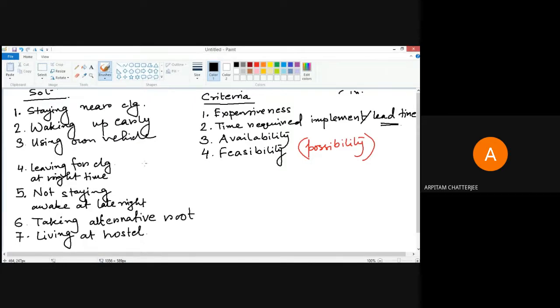So now what you have to do, you have to rank these criteria. Okay. So what do you think? Now this will vary. Again I'm telling you, this cannot be a universal solution. This solution I am finding for myself. It does not mean that this solution will remain similarly apt for one of you.